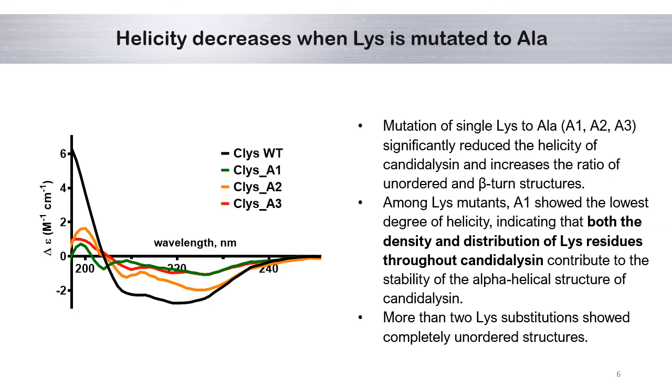In comparison with candidalysin wild type, single lysine to alanine substituted mutants showed significantly reduced helicity. And among the single lysine to alanine mutations, A1 showed the lowest degree of helicity, indicating that both the density and distribution of lysine residues throughout candidalysin contribute to the stability of the alpha helical structure of candidalysin. More than 2 lysine substitutions showed completely unordered structures.